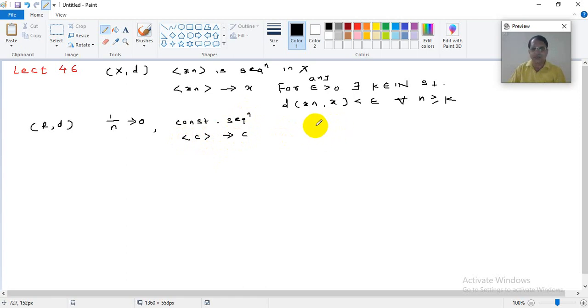The sequence that we took was n squared. When you take n squared, the terms of the sequence are 1, 4, 9, 16 and so on. You can see this range set of the sequence is not bounded. म्हणजेच काय झालं, हा सिक्वेन्स बाउंडेड नाही. आणि जेव्हा सिक्वेन्स बाउंडेड नसतो त्यावेळी तो कॉन्व्हर्जंट नसतो, कारण आपल्याकडे एक रिझल्ट आहे. We will prove it afterwards: every convergent sequence is bounded. So when a sequence is convergent, it implies it is bounded.